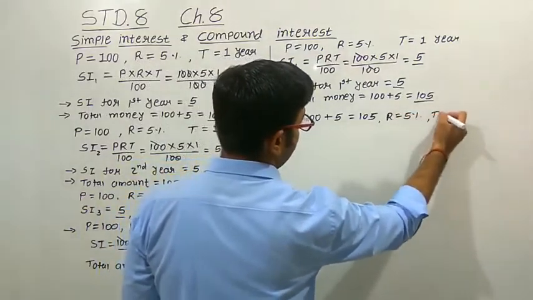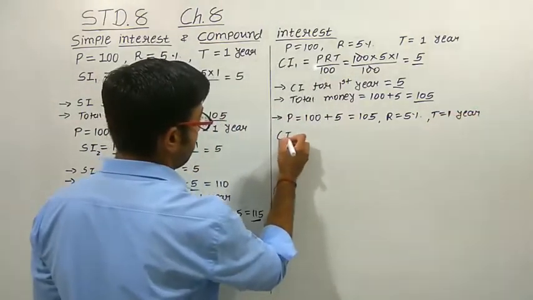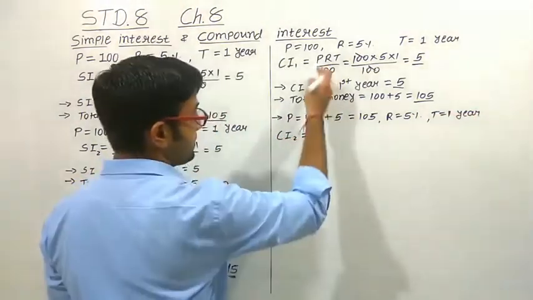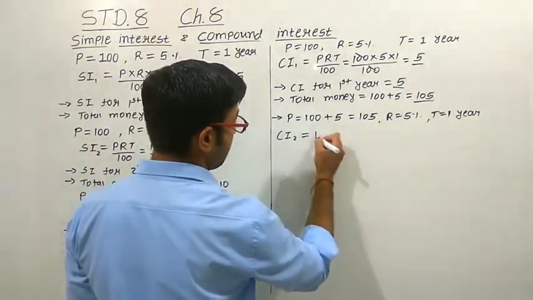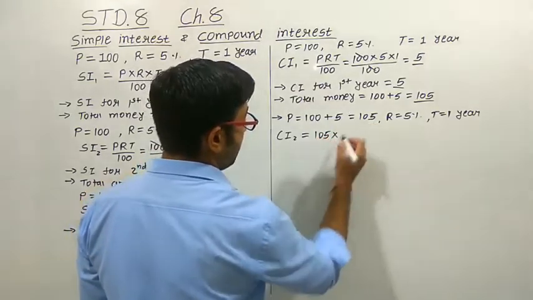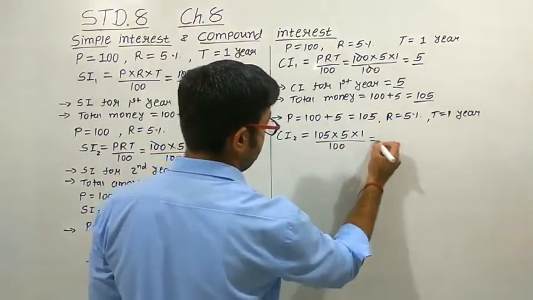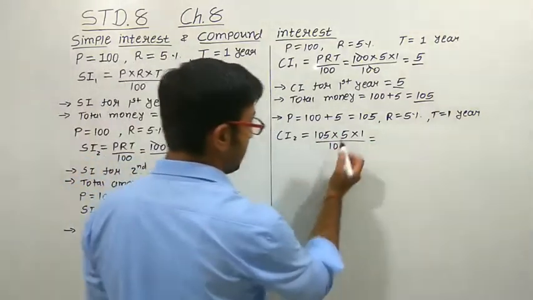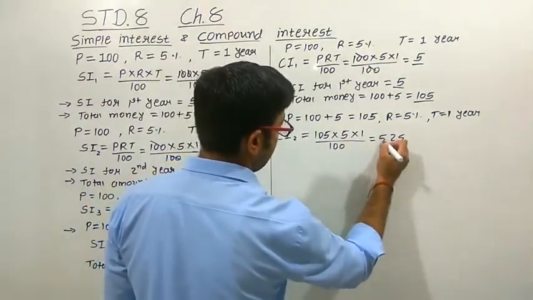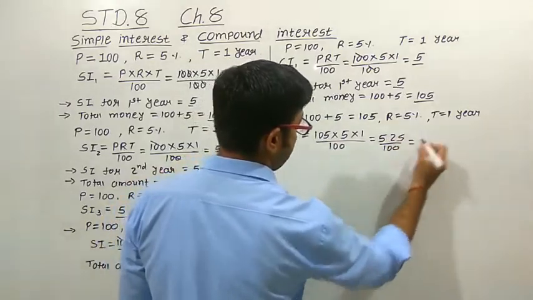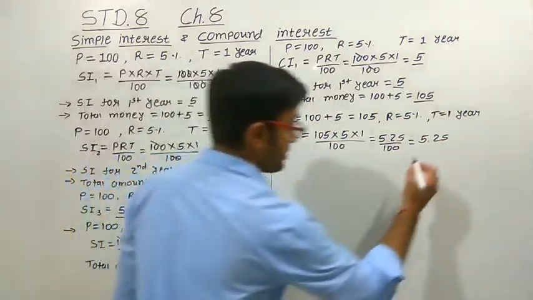Rate will remain as it is, and again we are calculating it for 1 year. So what will be the compound interest for the second year? The formula is the same, PRT upon 100. At this time the principal amount is 105, rate is 5, time duration is 1, upon 100. So when we calculate this, we get 5 5s are 25 and 5 1s are 5, upon 100. So the amount we are getting here is 5.25. See, there is a change.